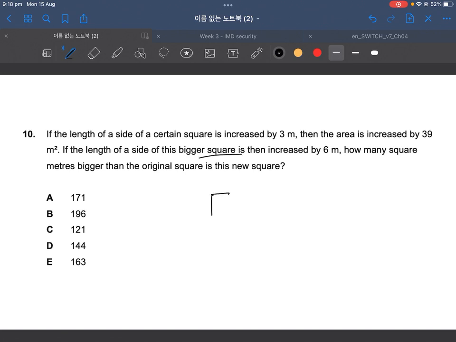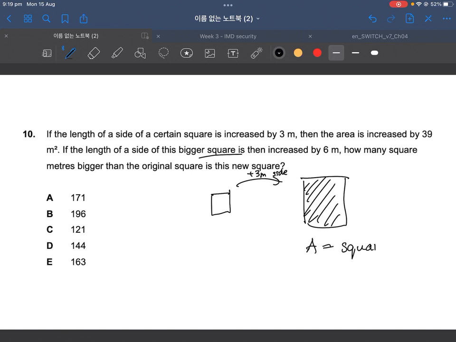If some small square becomes a bigger square by adding 3 meters to the side, then it must mean that whatever this area is, this area must be a square number. Still a square number.